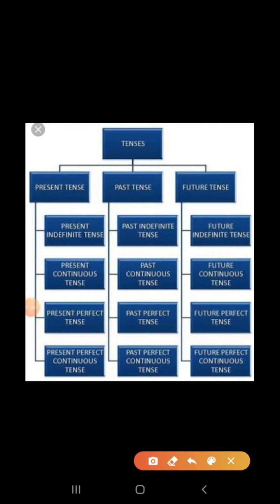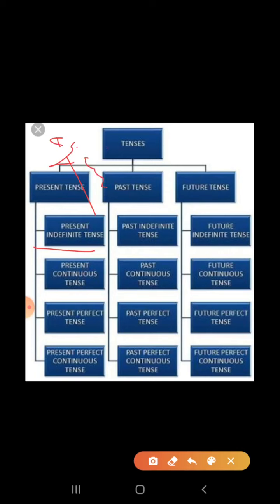Let me tell you, see the classification of present tense. Present indefinite tense, as I told you, represents the actions that happen repeatedly, that happen again and again.